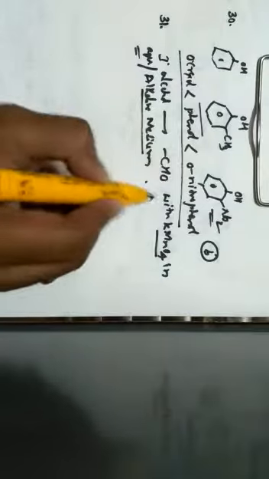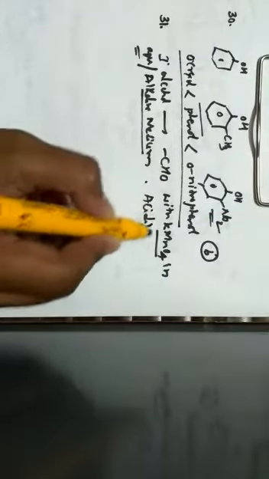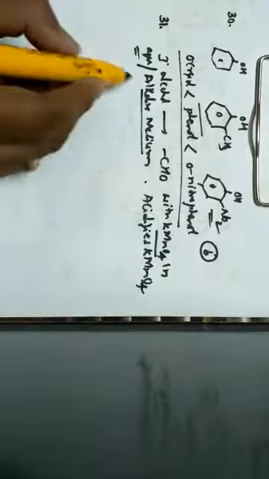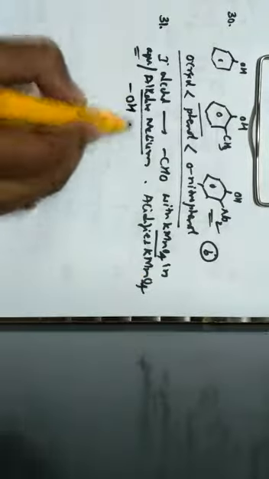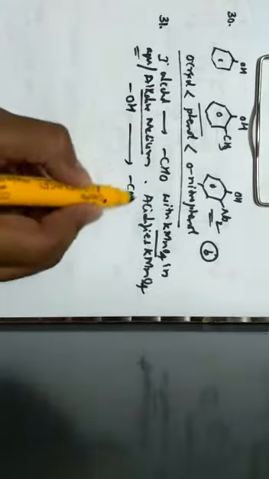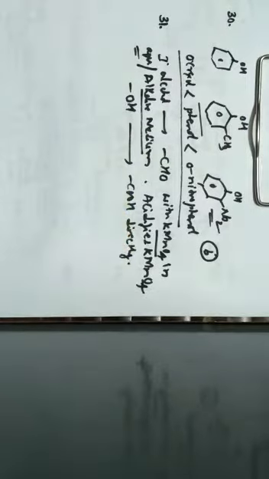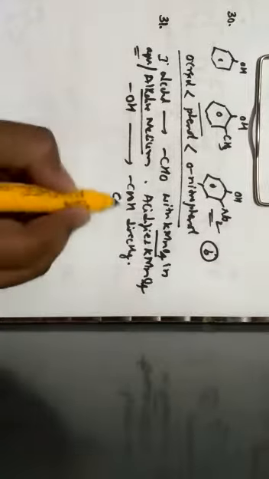But when it comes to acidified KMnO4, it oxidizes alcohol to carboxylic acid directly. Here it has been asked which of the following cannot be used to oxidize primary alcohols to aldehydes. Hence, the correct answer is KMnO4 in acidic medium, which is given by option C.